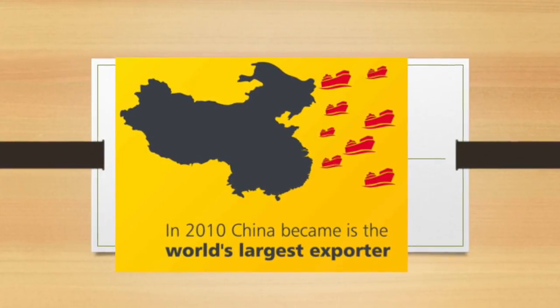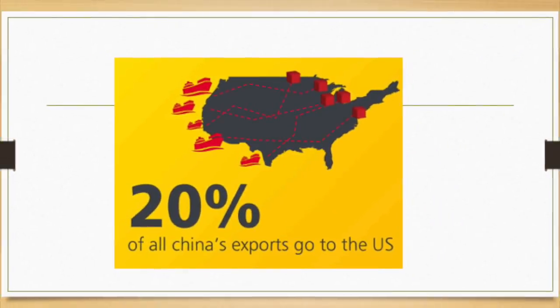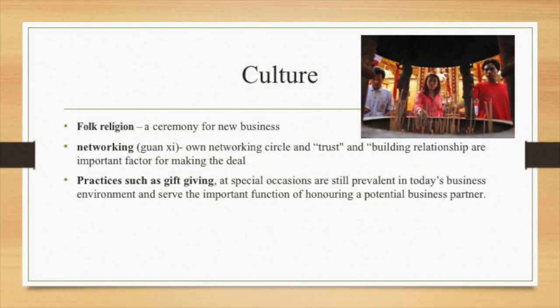In 2010, China became the world's largest exporter, and 20% of all China's exports go to the US. Well, folk greeting means encompassing two related but separate subjects. Chinese people celebrate this ceremony for a new business step. They offer joss sticks to their ancestors to make the business successful.